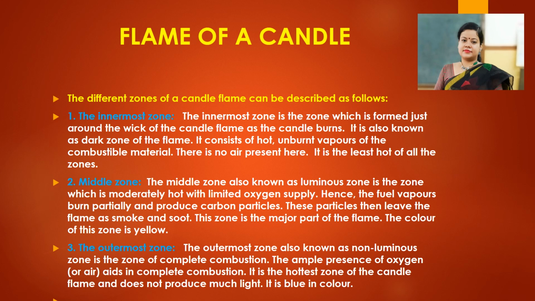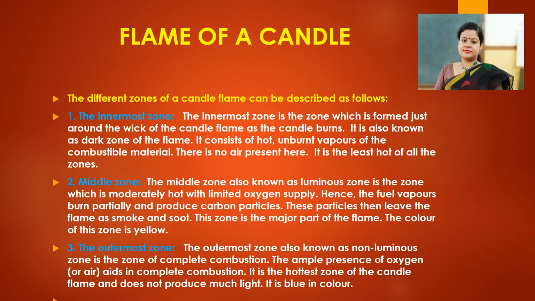Next is the middle zone. The middle zone is also known as the luminous zone. It is the zone which is moderately hot with limited oxygen supply. Hence, the fuel vapors burn partially and produce carbon particles. These particles then leave the flame as smoke and soot. This zone is the major part of the flame, because whenever you have seen a candle flame, the major part looks yellowish orange. The color of this zone is yellow.